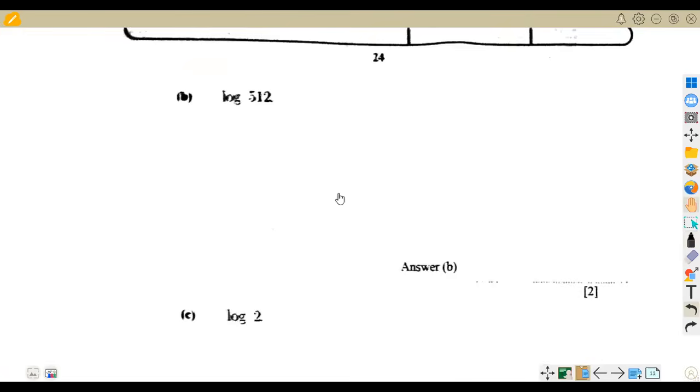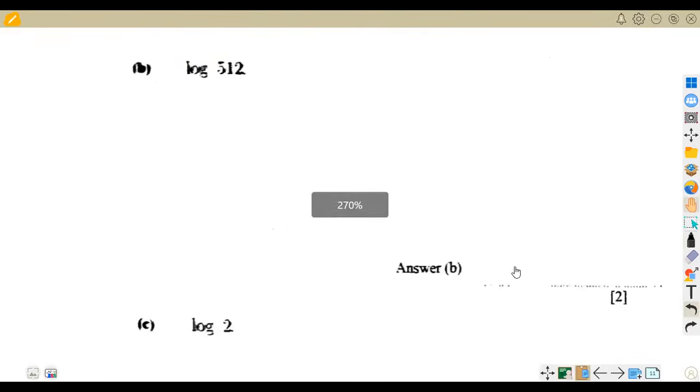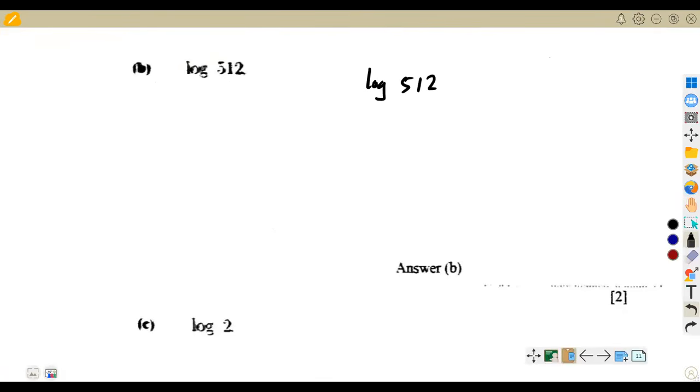Then the other part is log 512. All right, how can we obtain 512 from 8? That is the question. So 512 is 8 to the exponent of 3. That's 8 times 8 times 8. So we can write this because we want to have it in terms of log 8, because that is what we are given. They were given log 8.